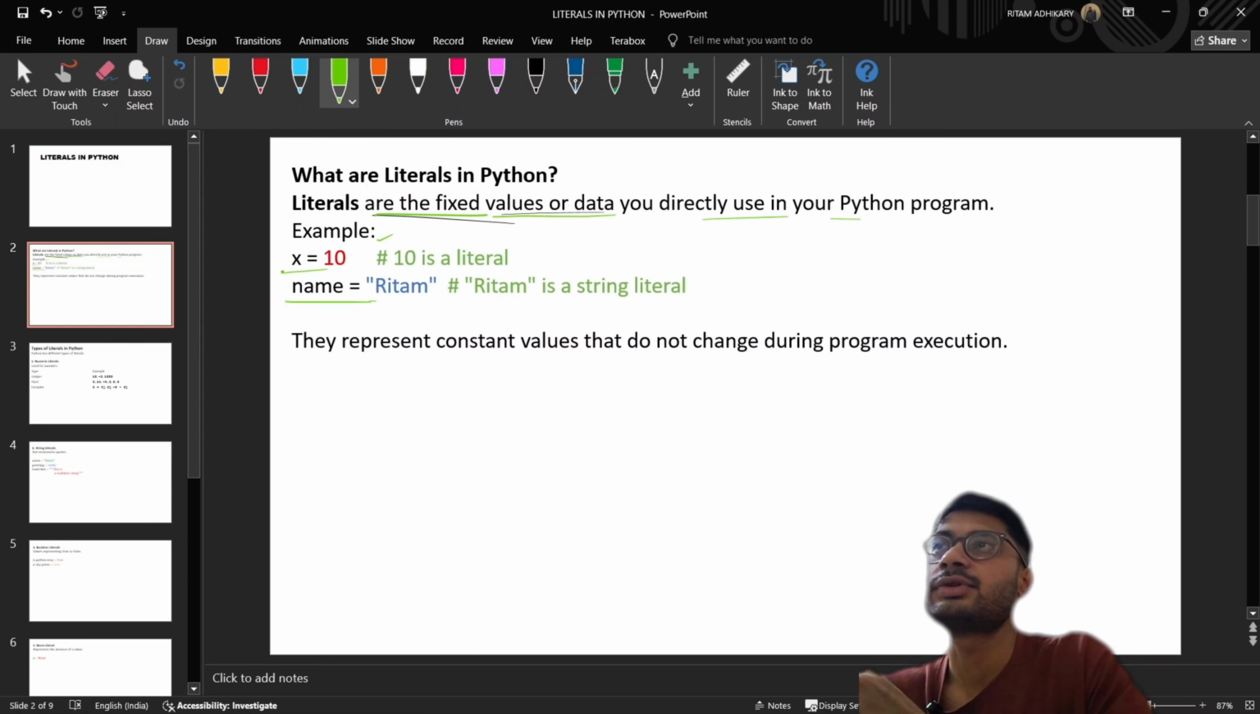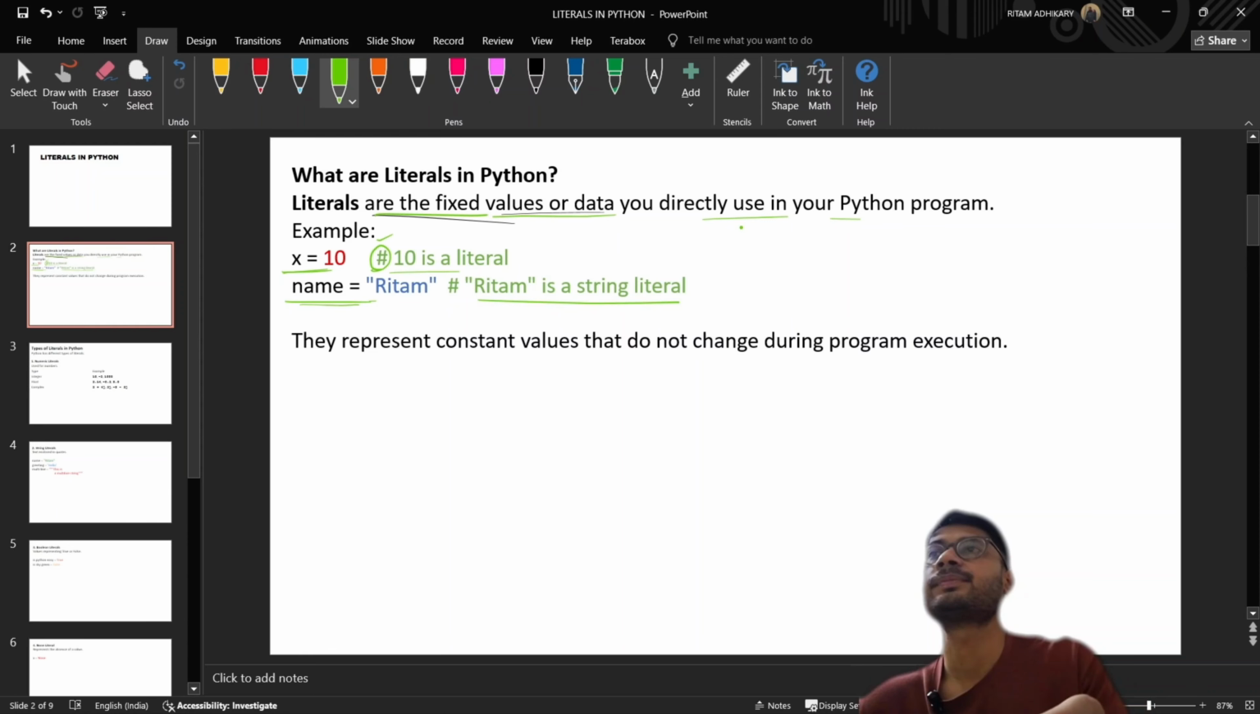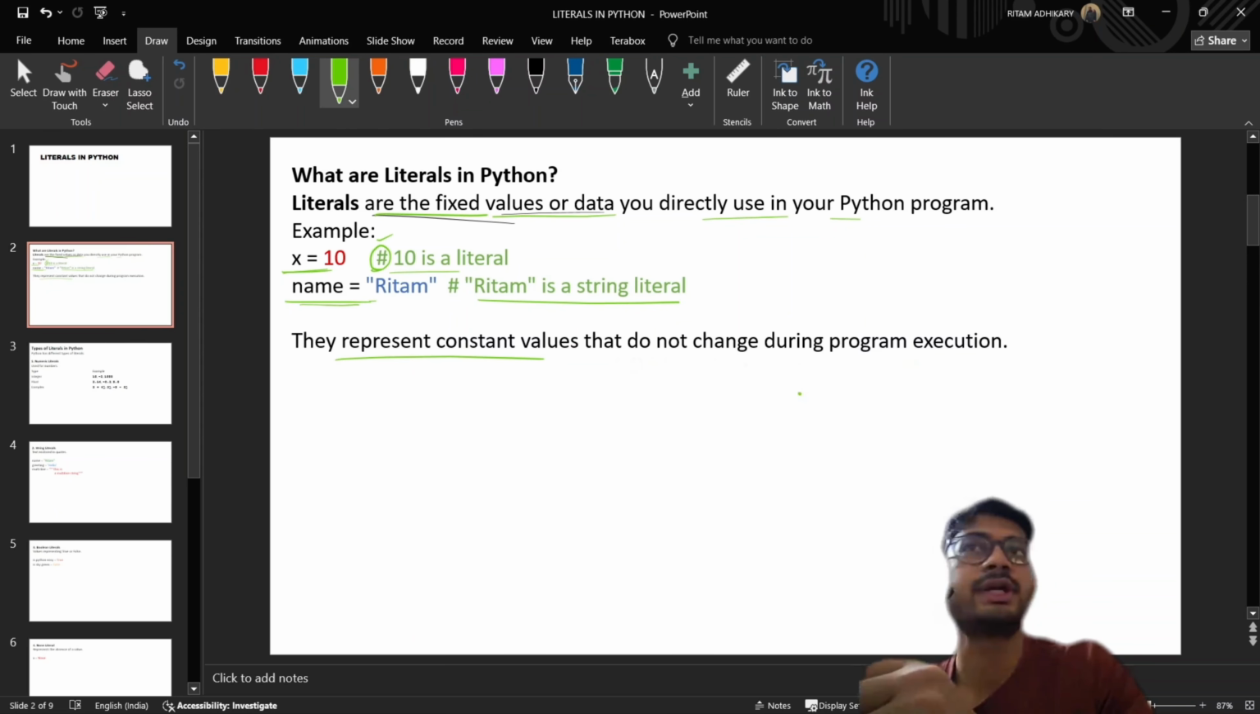So here we are storing an integer value. Here we are storing a string value. We use hashtag for single line comments. 10 is a literal, rhythm is a string literal. They represent constant values that do not change during the program execution.